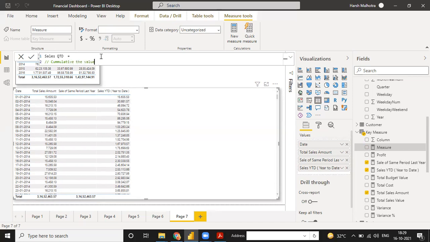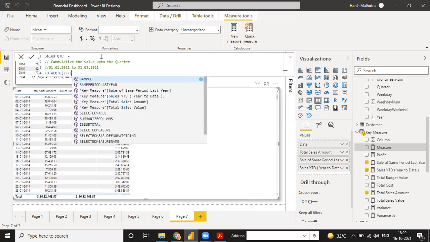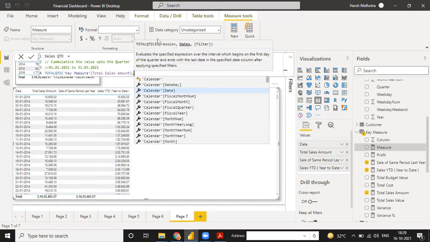the value to the quarter only. It means I can just write it here as, suppose, 1st Jan 2021 to 31st March 2021. So that is the reason that we should use sales QTD, and it gives the value of only the one quarter, the cumulative value up to the end of the quarter. Okay, so in the same way I can just use a total QTD, and you can put your total sales amount,